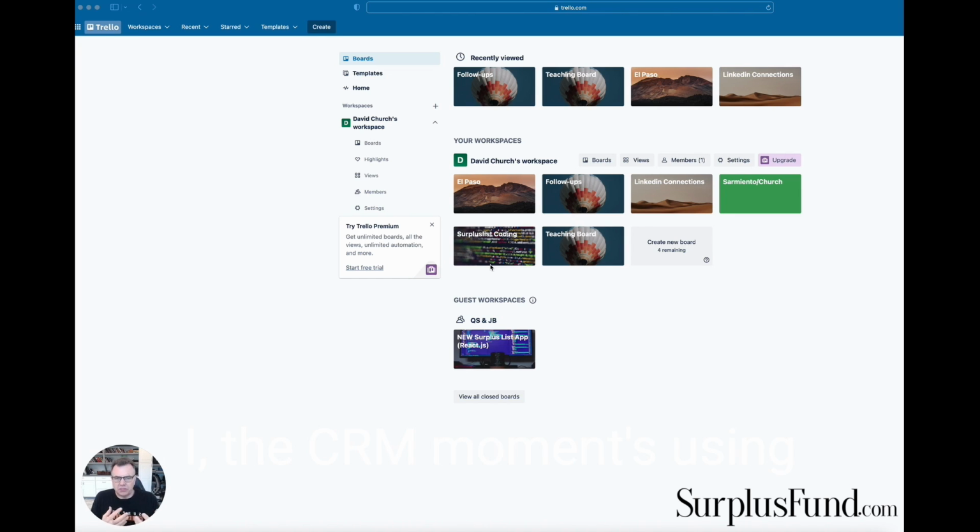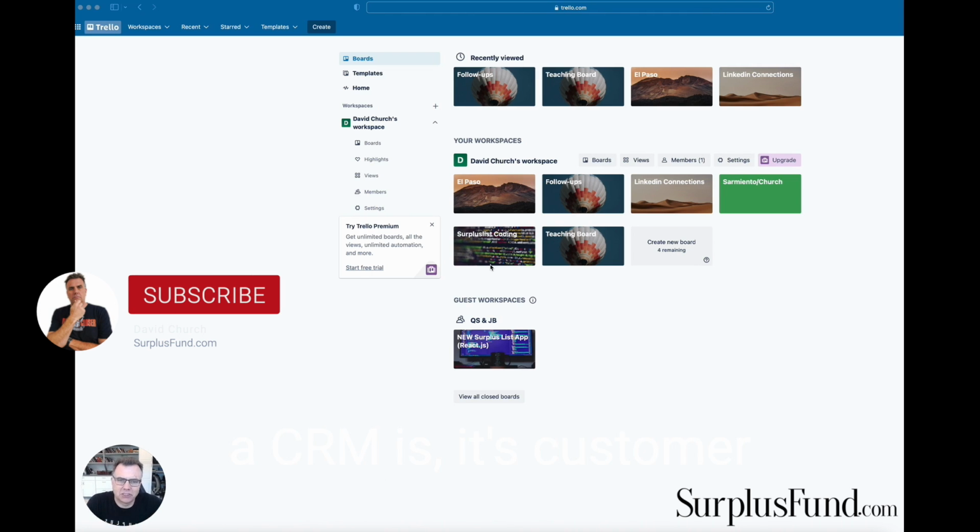Okay, so the CRM I was using before this was really good, but it was more horizontal, and I needed something more linear, more vertical, and I'll get into that in just a second. If you don't know what a CRM is, it's customer relationship management, and it's the way you manage your customers and your board. I also use it to manage personal tasks through the day, and it's absolutely great.